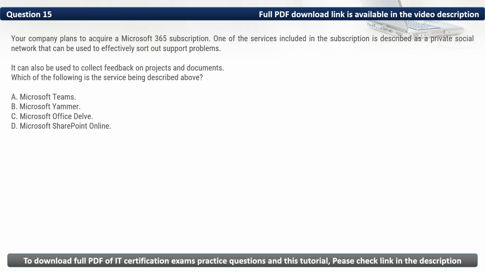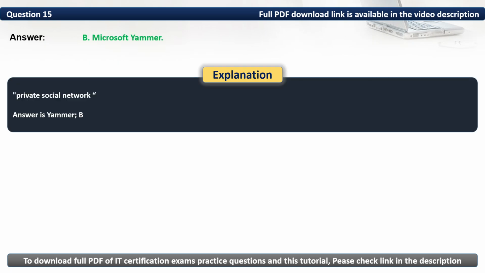Here in this question, we need to identify the service that can be used to sort out support problems and collect feedback. Based on this, the most appropriate option is Microsoft Yammer. Thus, the correct option is B. Here, the keyword is private social network. As such, the answer is Yammer.